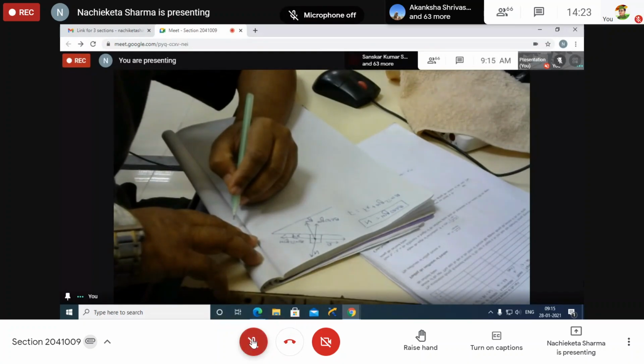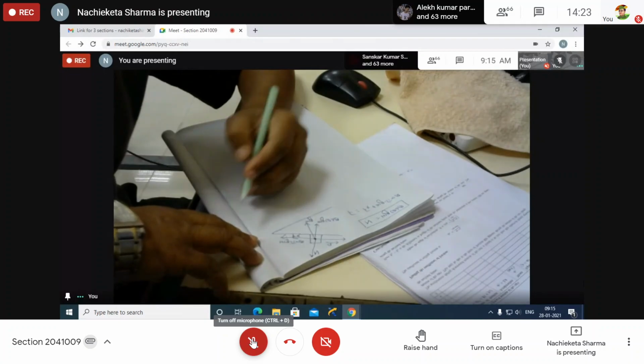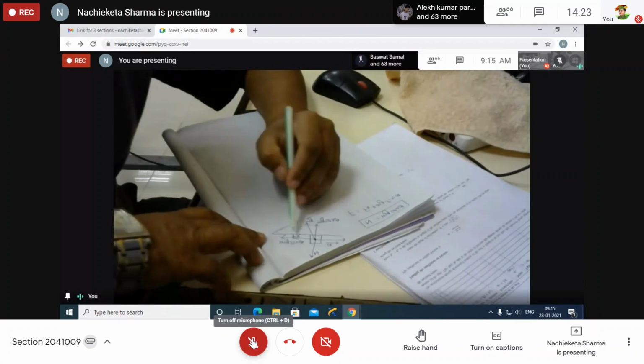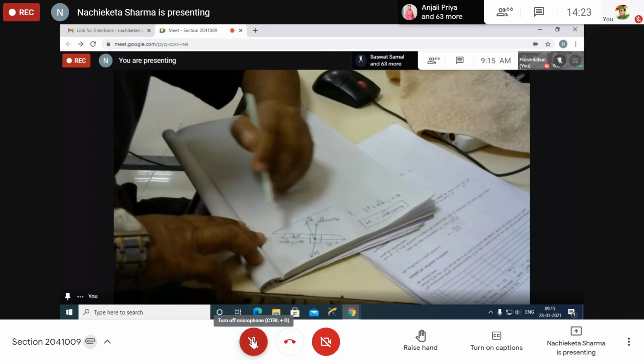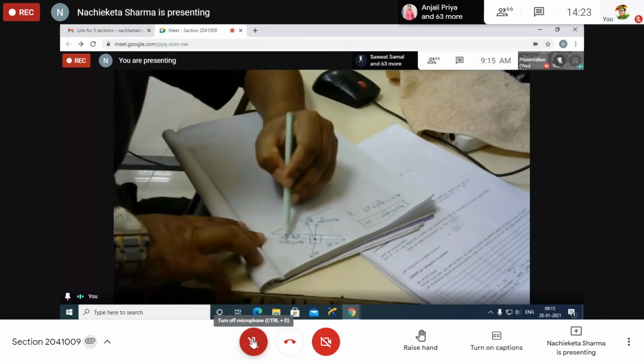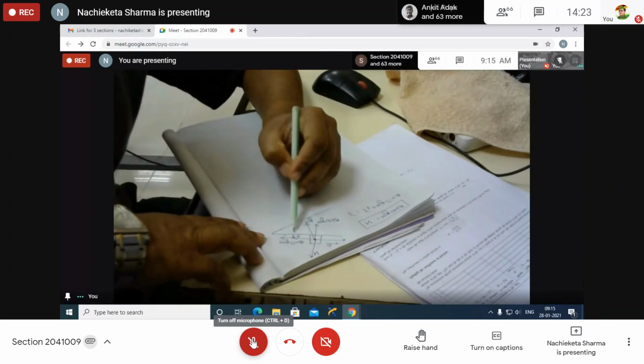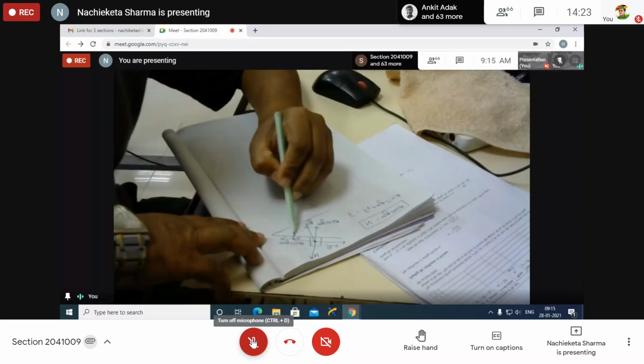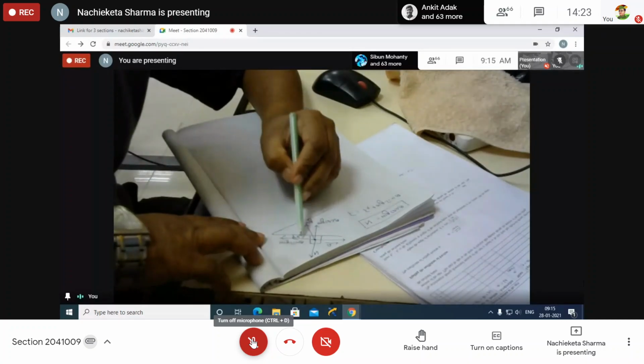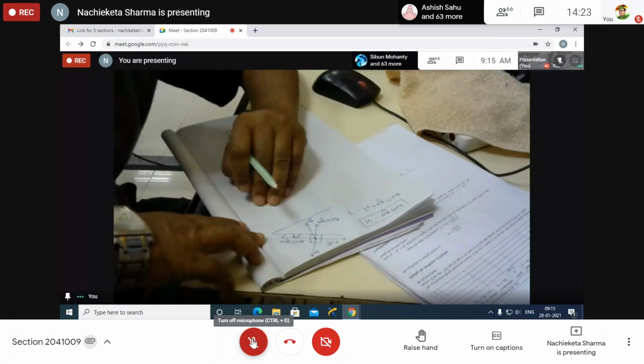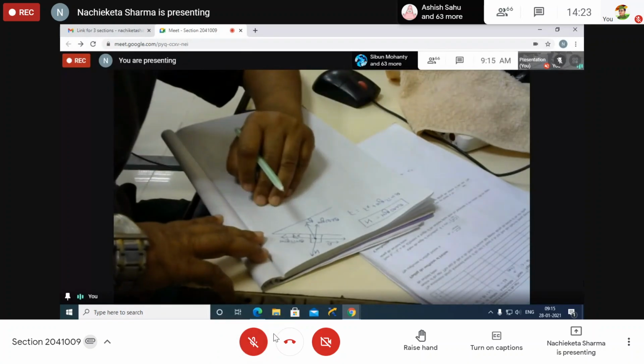Sir, one second, can you repeat that? So what is the total force acting on the x-axis? In the x-axis there is mg sin theta acting on it, and also frictional force acting on it. So the total force will be mg sin theta plus Fk. Fk means frictional force.